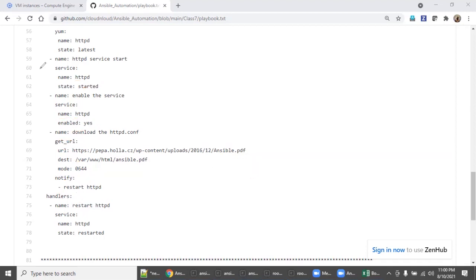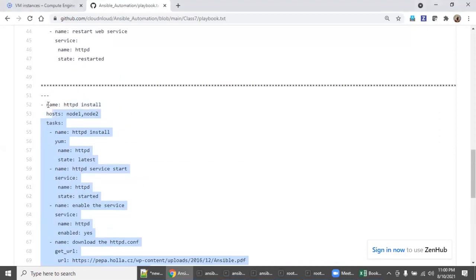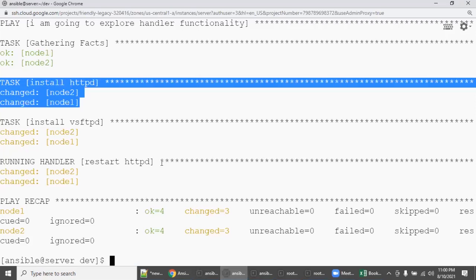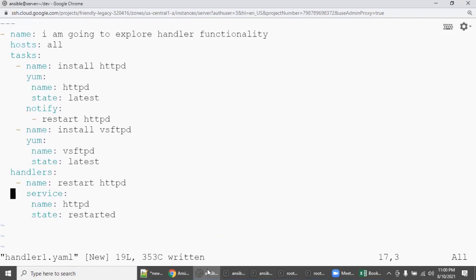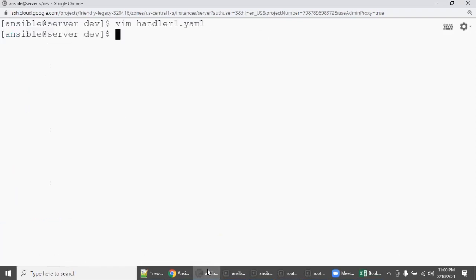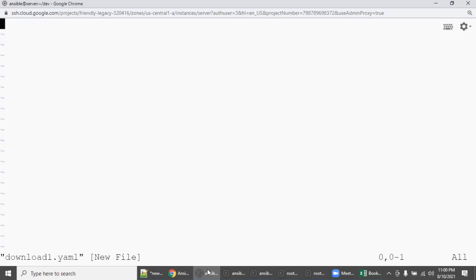So let's go here. I can just copy it again so that we can test it out. Go back here. As per the 5-window concept, the first window is going to be my vi editor. vim download1.yaml, enter.